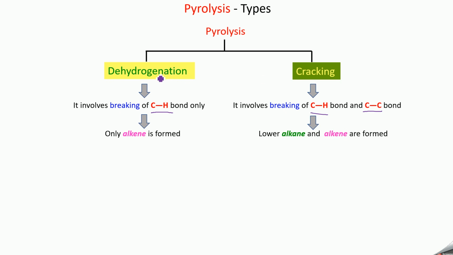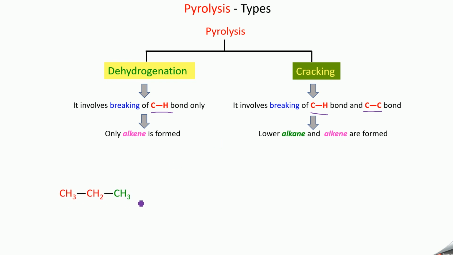So in dehydrogenation, when the substance is heated in the absence of air, there is a breaking of the C-H bond to form an alkene. In cracking, the substance is heated in the absence of air so that it undergoes the breaking of C-H as well as C-C bond to form both lower alkanes as well as alkenes. So we will see one example.